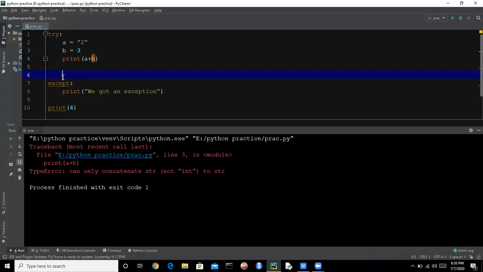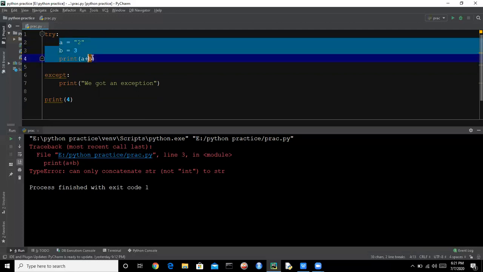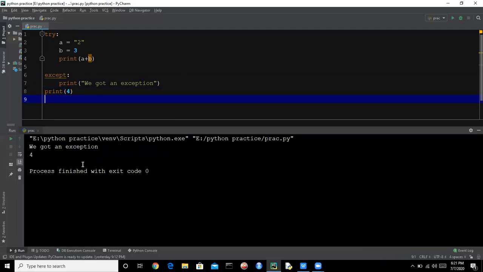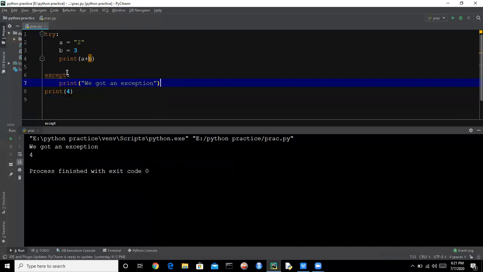Python will try to execute this block, and if it gives an error, Python will just print we got an exception, and will print the print 4 here. So let's run this. Here it is saying that we got an exception. Python is getting an exception in this, so it will print we got an exception, and we are printing 4.